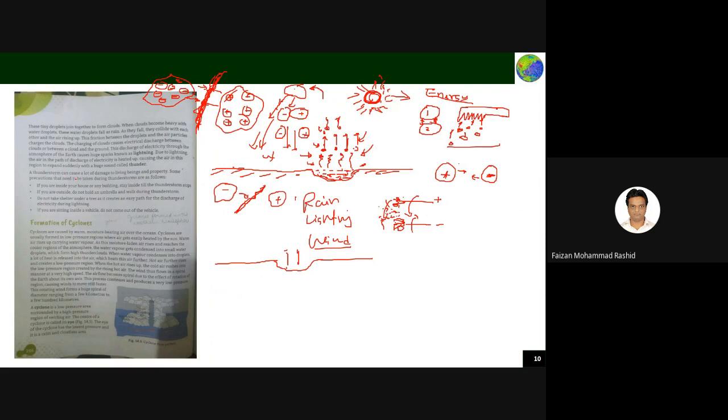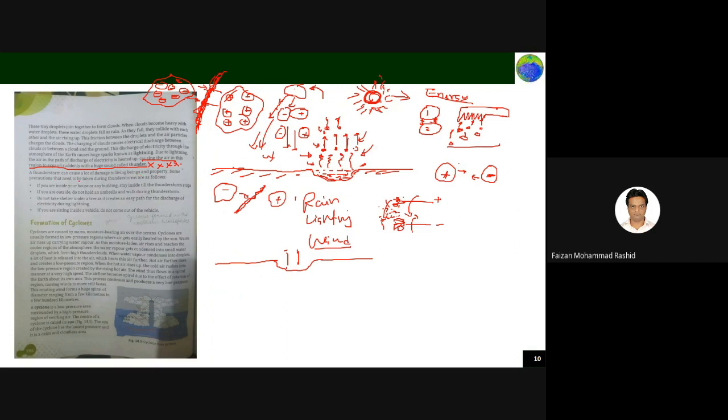Okay. The storm can be caused by the lighting of air in the path of the discharge current, causing the air in the region to expand. This they should not tell, why they are, I don't know how they are dealing with. These are advanced topics. They should not write these things for the seventh standard. Okay, maybe we'll say a thunderstorm can cause a lot of damage to living beings and properties.